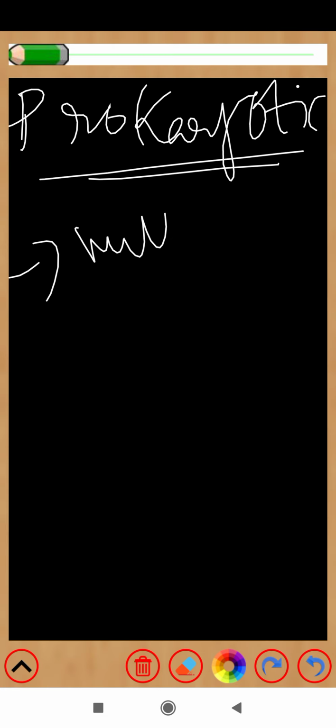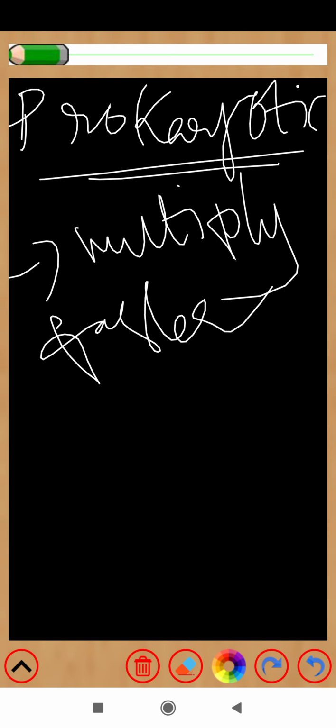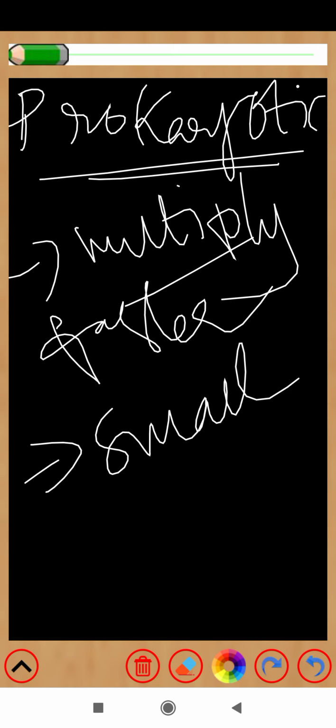When you compare prokaryotic cells with eukaryotic cells, prokaryotic cells multiply faster than eukaryotes, and they are smaller.